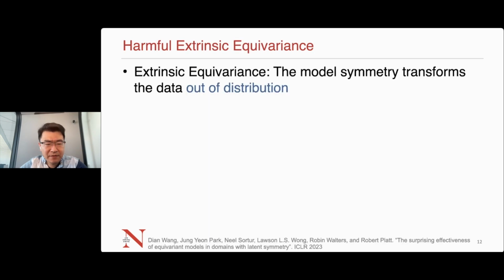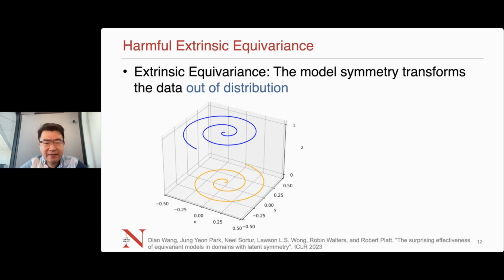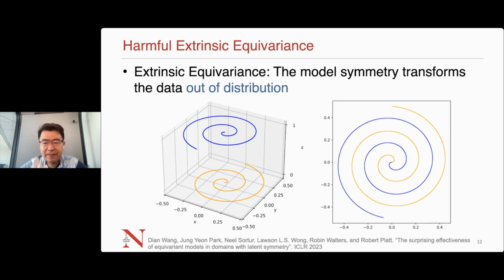Lastly, we discussed the potential harm of extrinsic equivariance. Our prior work demonstrated the potential benefit of extrinsic equivariance, but we showed that it can also be harmful. Consider a binary classification task where the input domain is in R3. The data distribution is 2 spirals on 2 separate z-planes. If we use a z-invariant network, it is effectively the same as collapsing those 2 spirals into the same plane. Notice that this is still extrinsic equivariance instead of incorrect equivariance because the 2 spirals don't overlap.